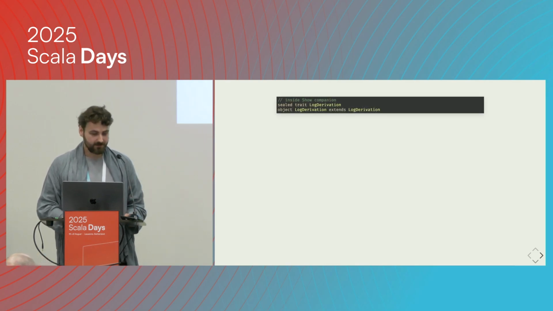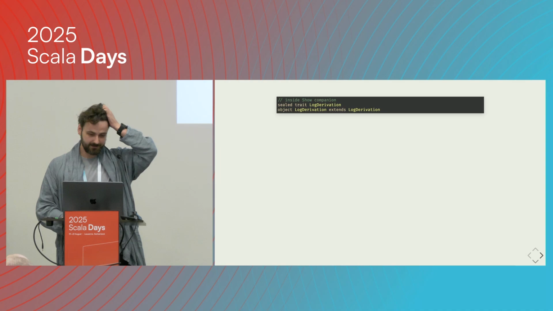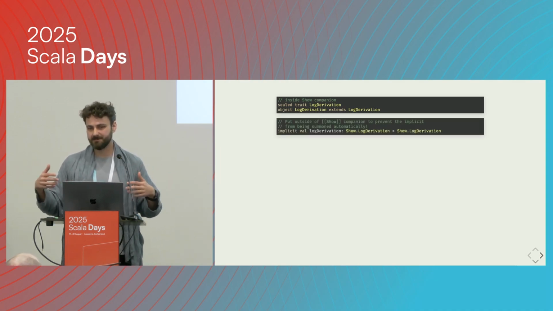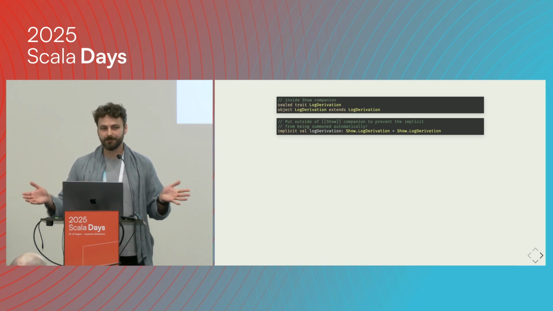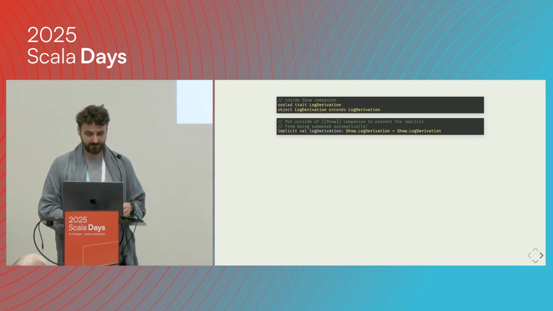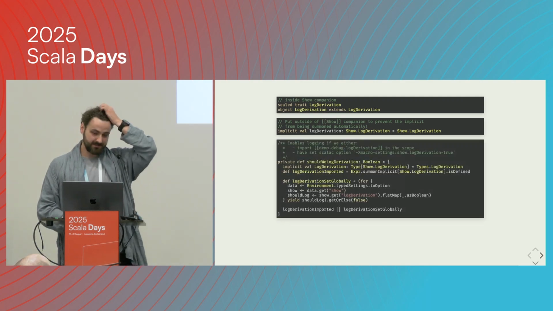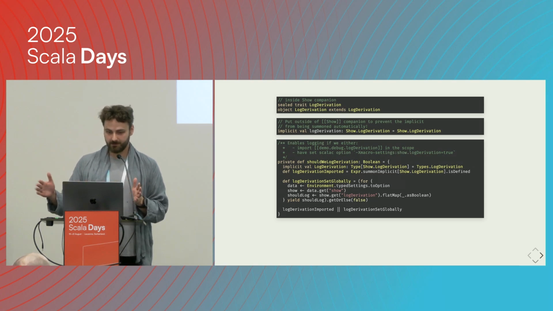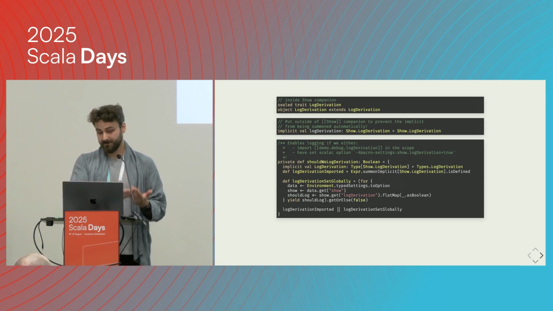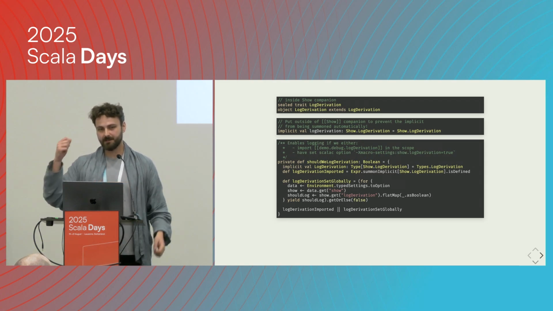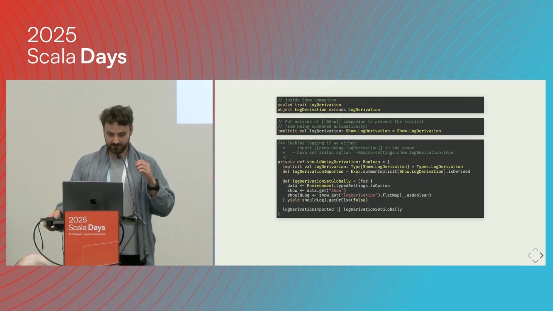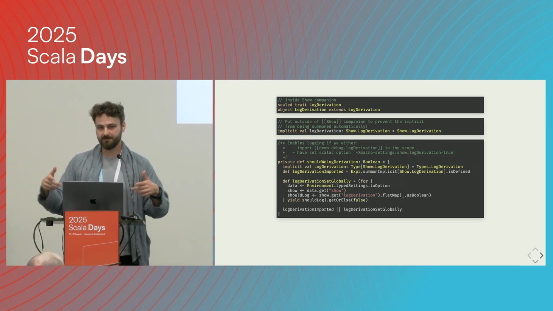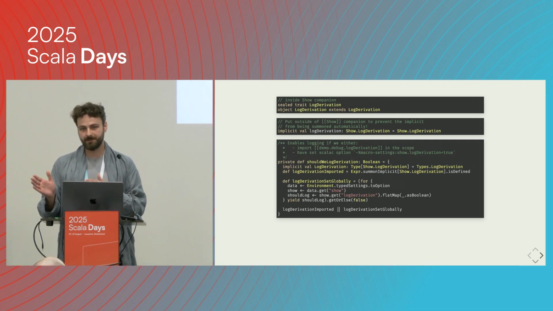So let's do this. We just created some trait. Then we created an implicit for this trait. We just have to make sure that this implicit isn't always in scope, because that would be completely missing the purpose. Then we can write some really simple code. As you can see, we are just taking this type, log derivation, and trying to summon it. If we are able to summon it, then okay, this flag is flipped. Otherwise, we can try the other approach, where we get all of the settings from XMacroSettings, which is something that we are able to pass on both Scala 2 and Scala 3.